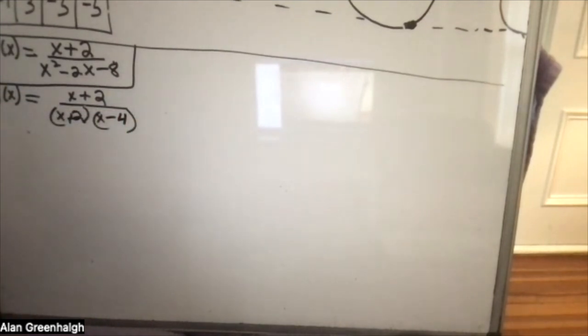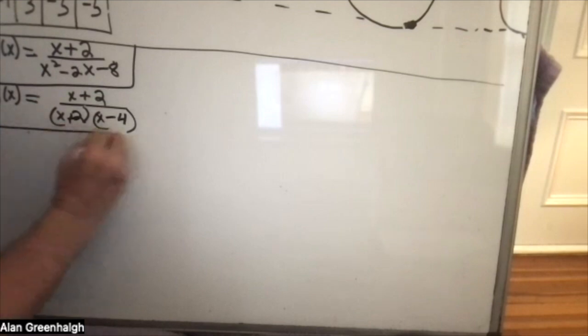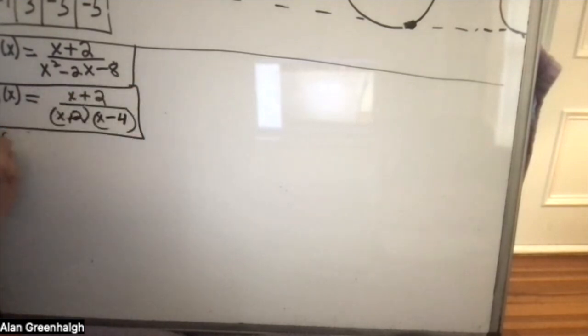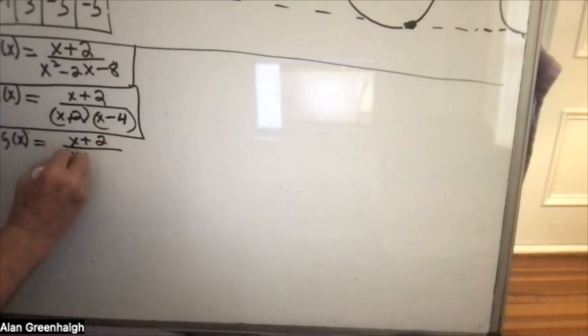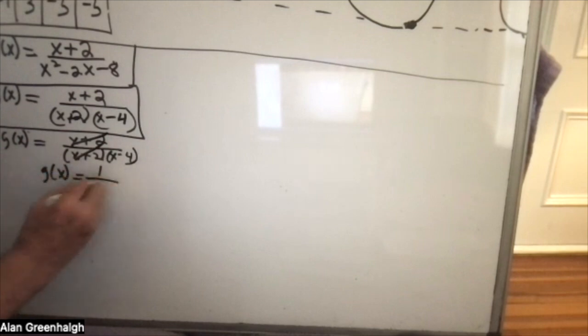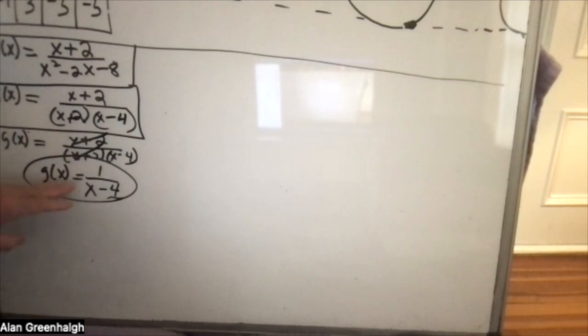And that'll be x minus 4. So let's see, the -8, yes, and -2. Okay, good. So g of x is equal to x plus 2 over x plus 2 times x minus 4. I wanted to leave that before I started crossing things off, but the next step is to do this, and that would give us g of x equals 1 over x minus 4. This is important because this is what we're going to use to do the graph.